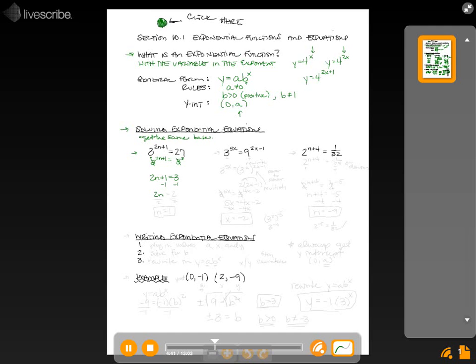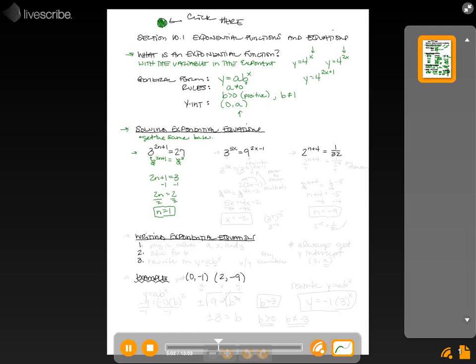Subtract 1. So 2n equals 3 minus 1, which is 2. Divide by 2, so n is 1. There's the answer to the problem. Now you could plug that in and check. 2 times 1 is 2, plus 1 is 3, and 3 to the third does equal 27. So it does work out, and that's what you want.